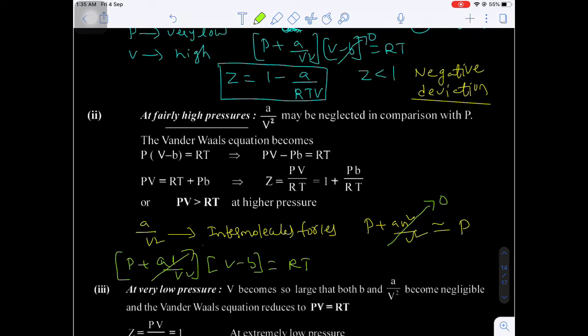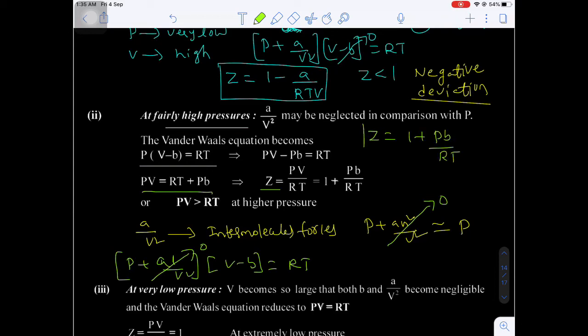Here I am ignoring the A value. So the net equation you will get is P into V minus B is equal to RT. So PV minus PB is equal to RT. If you bring the minus PB to the right side, you get PV equal to RT plus PB. Dividing by RT on both sides, PV by RT is nothing but the compressibility factor Z. On the right side, RT by RT is 1, plus PB by RT. So overall the compressibility factor Z is equal to 1 plus PB by RT.